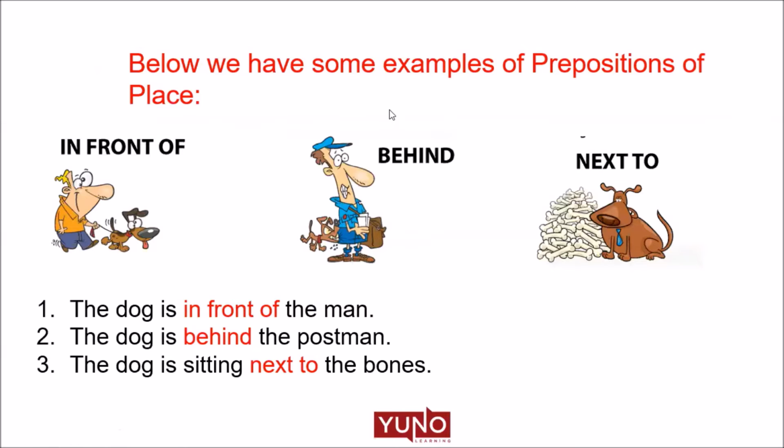Let's look at a few sample examples of prepositions of place. The first, in front of. The prepositional expression in front of means close to the front of something or someone. In other words, it is the opposite of behind. Let's look at the first picture, which is the dog is in front of the man.